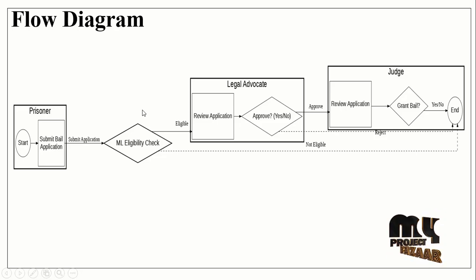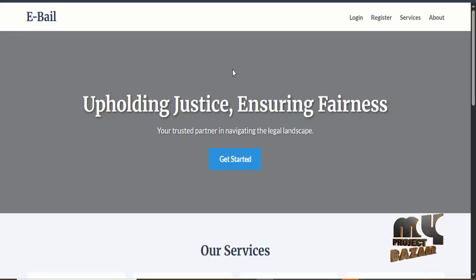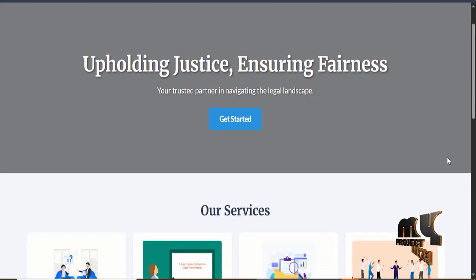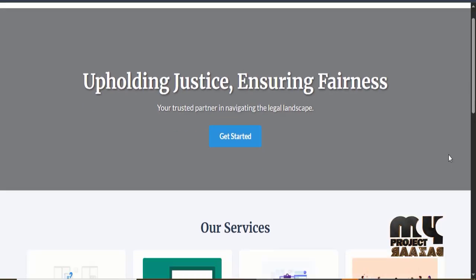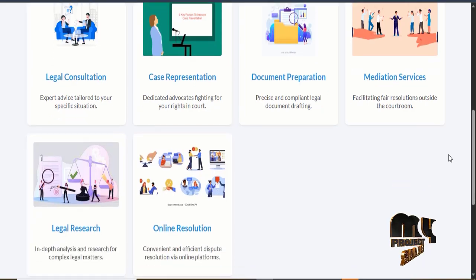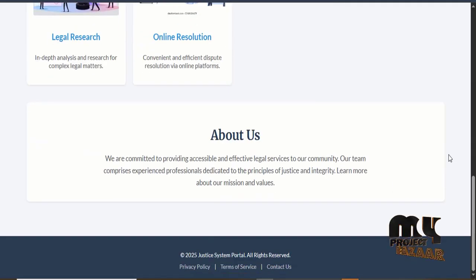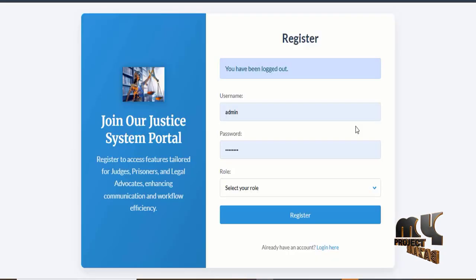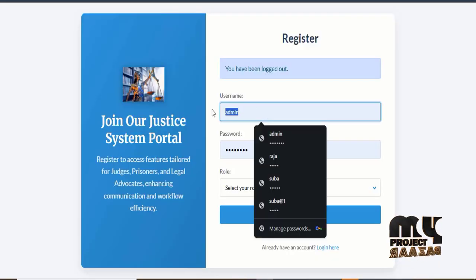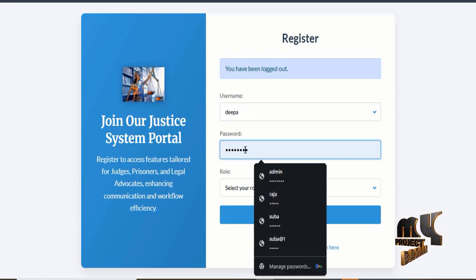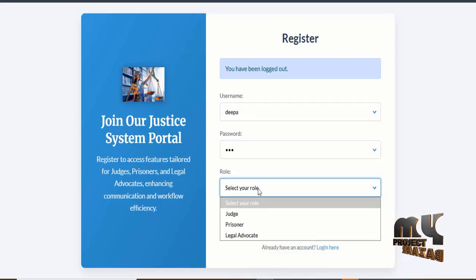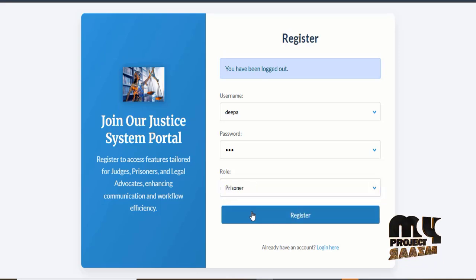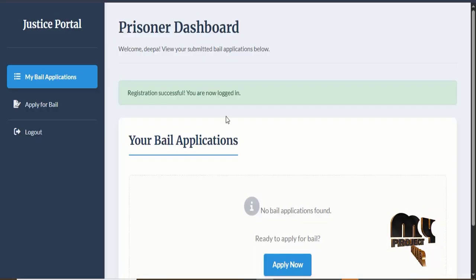Let's see the output for this particular module. This is the home page. Here we have certain sections, which mainly represent the services and the about us section also. Here we have a register option. Here we register with a new name and password, and select your role. I choose prisoner, so it is successfully registered.